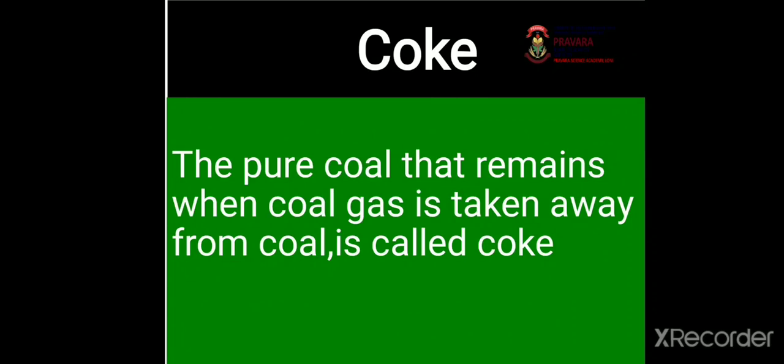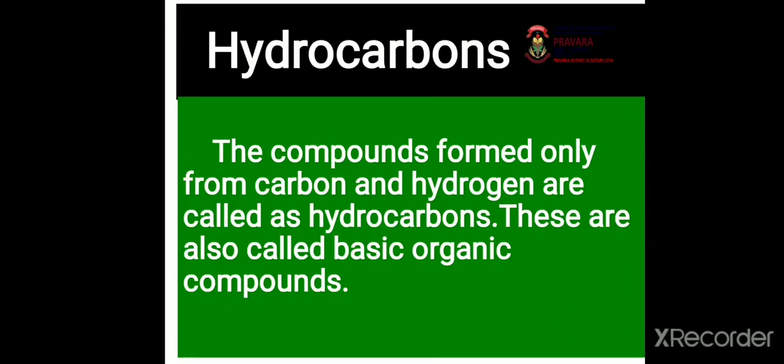So, these are the non-crystalline or amorphous forms of carbon. Now, we learn about hydrocarbons. What is meant by hydrocarbons? The compounds formed from only carbon and hydrogen are called hydrocarbons. Hydrocarbons are also called basic organic compounds.